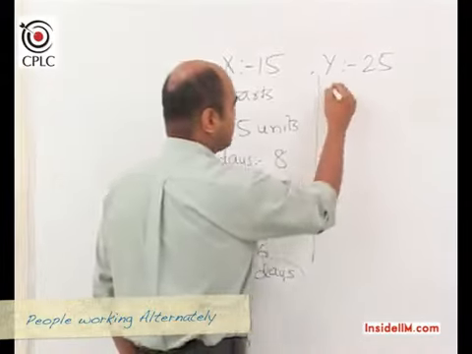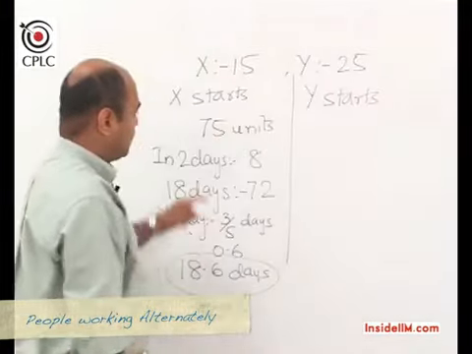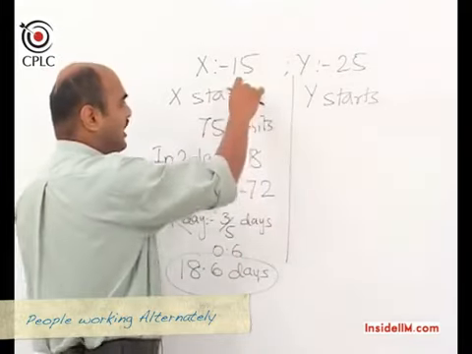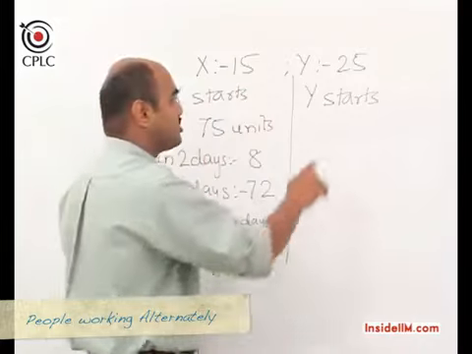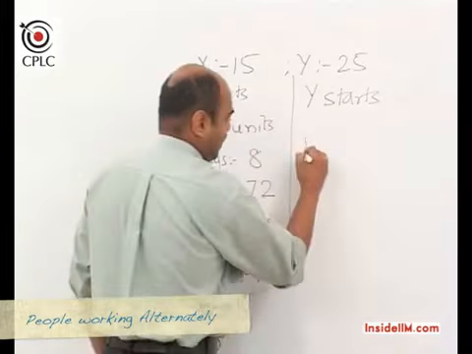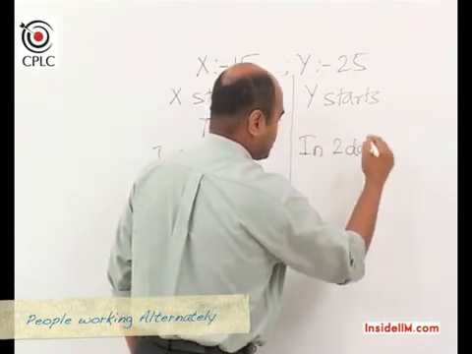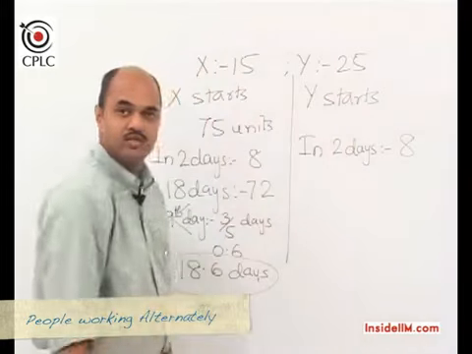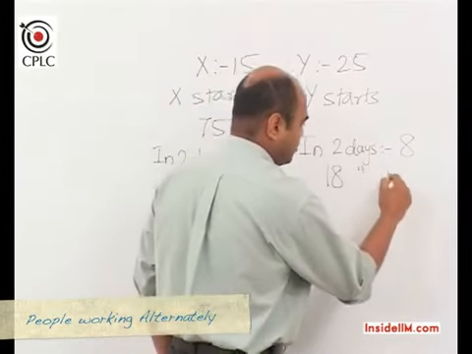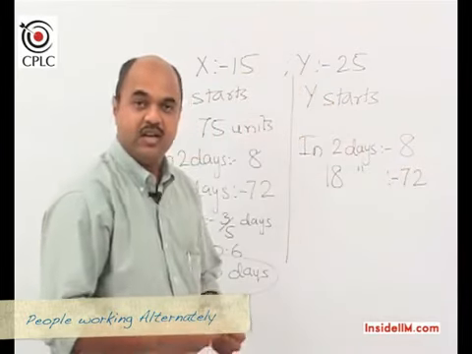Let's see what happens when Y starts. We still have 75 units to be done. We still know X will do 5 units per day. We still know Y will do 3 units per day. And hence, when we talk about 2 days, we would still have 8 units of work being done, and in 18 days we would still have 72 units of work being done.